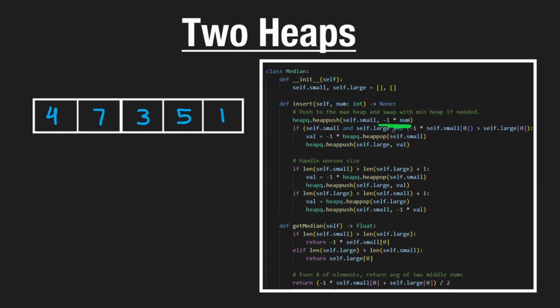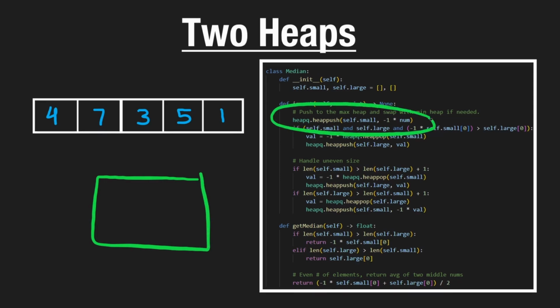Now, the thing about Python, this isn't true for most languages, but Python does not have a max heap by default. So a way to get around that actually is when you're inserting a value to actually take that number and multiply it by -1. This will turn that heap into a max heap. You can apply this same technique in other languages if you want to, if that language doesn't support max heaps.